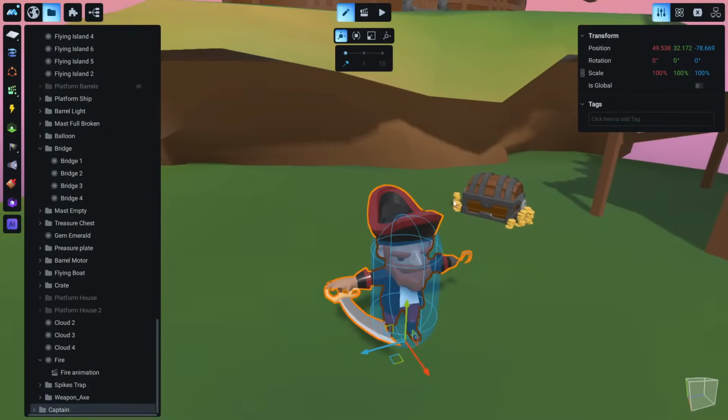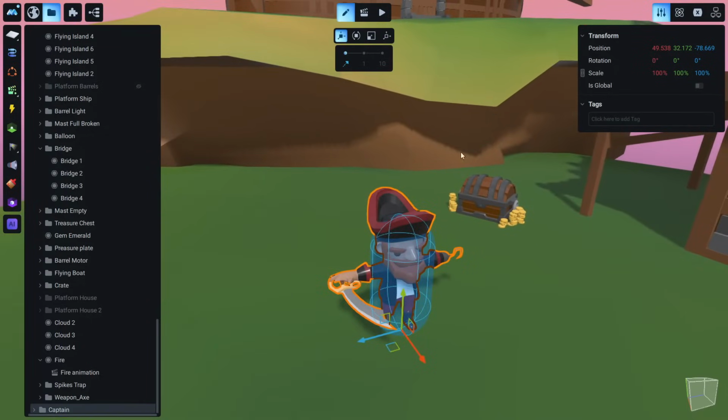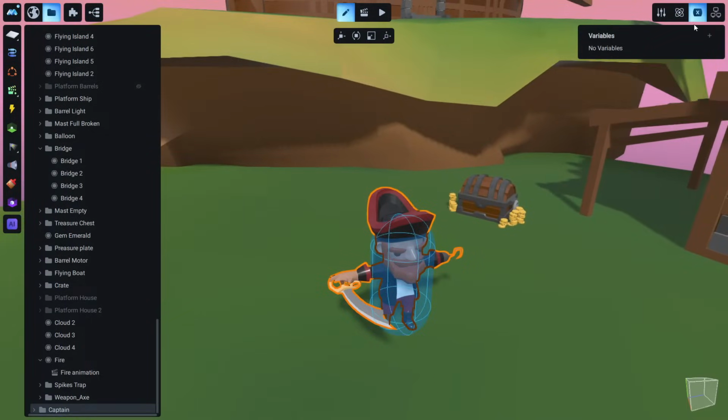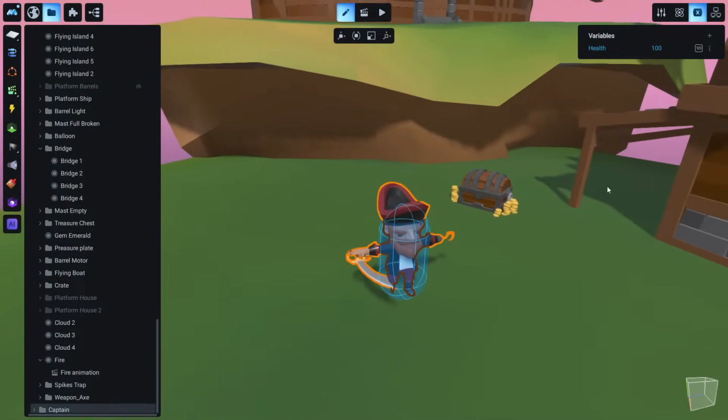We can also add a variable for this character. So let's go to the variables tab like we did before, and let's add a number variable, and let's call this health, because our captain also wants to have health. Let's make this 100 as well. Okay.